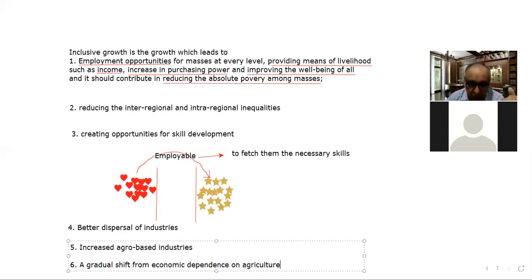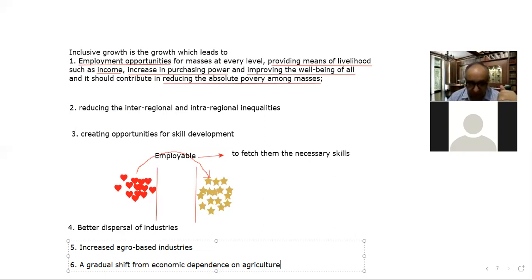A growth which reduces interregional and intra-regional inequalities. A growth which creates opportunities for skill development of the masses. That is also inclusive growth.